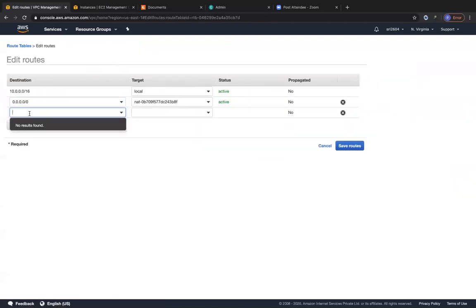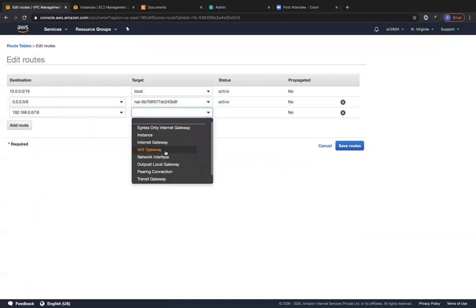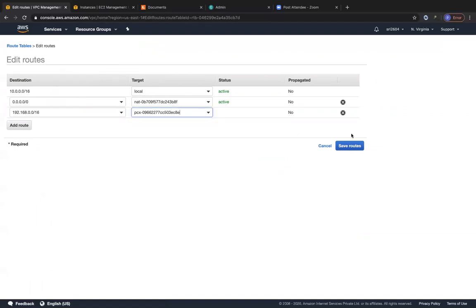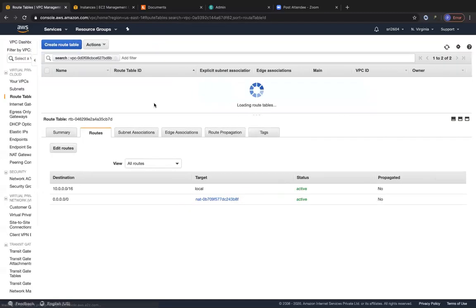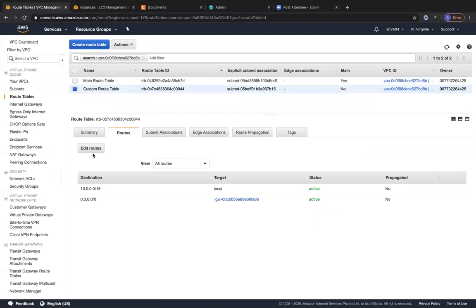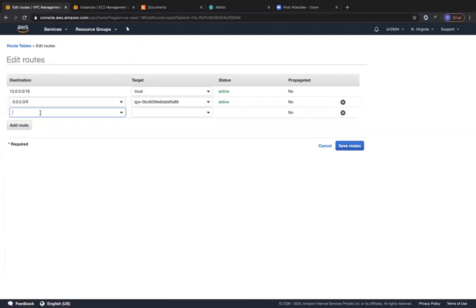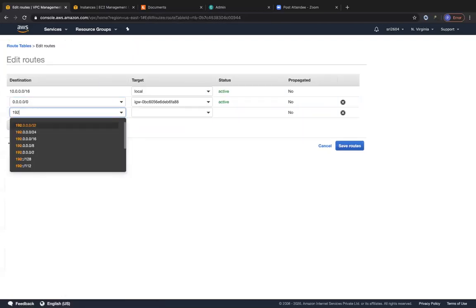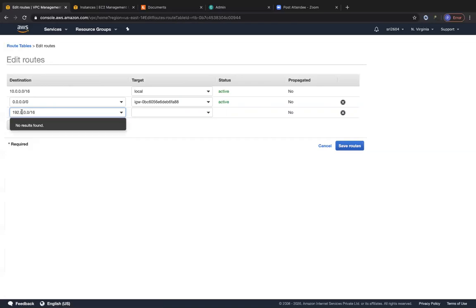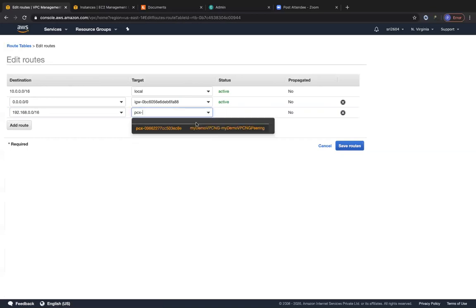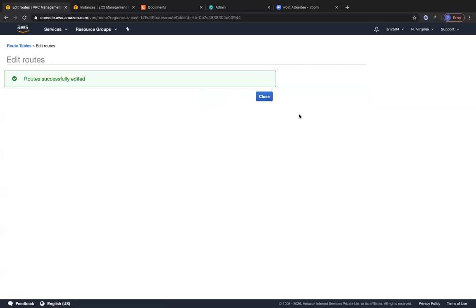So I'm going to specify the 192 dot network over here, the reverse, and set the target to the peering connection. And this is the peering connection. Click on save. This is the same thing that we'll have to do for the custom route table also. So let's click on edit, click on add route, and enter 192.168.0.0. Let's choose a peering connection, and choose this peering connection. Click on save. Right. Cool.